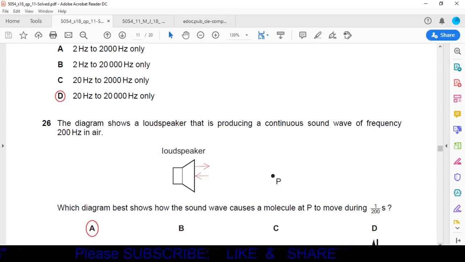Question number 26. The diagram shows a loudspeaker that is producing a continuous sound wave of frequency 200 Hz in air. Which diagram best shows how the sound wave causes a molecule at P to move during 1 over 200 seconds?